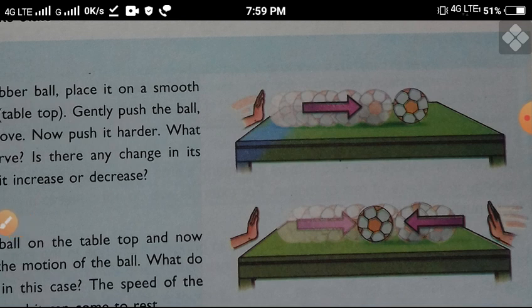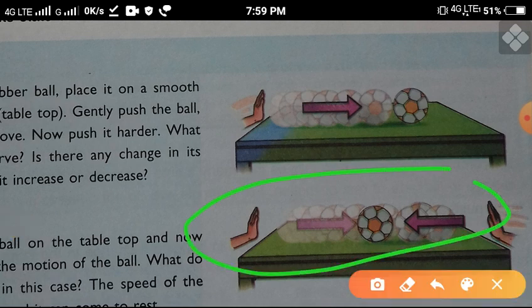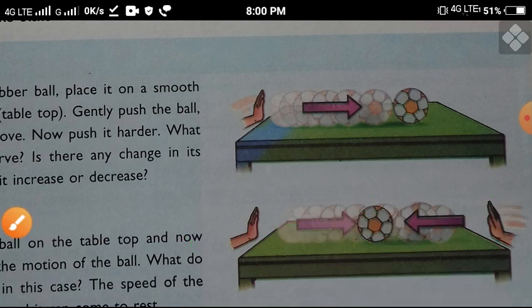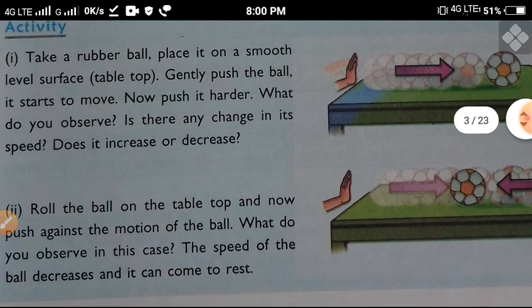Just like you see here, when force is applied, this object or particle moves in that direction, and after moving, it also changes its direction, left to right, right to left. Any direction we can change. We can change the direction of any object or particle by force. Just like you see here, you have been given an activity.